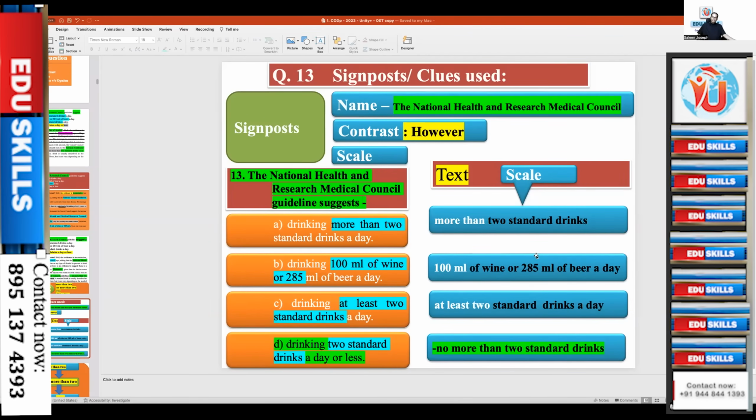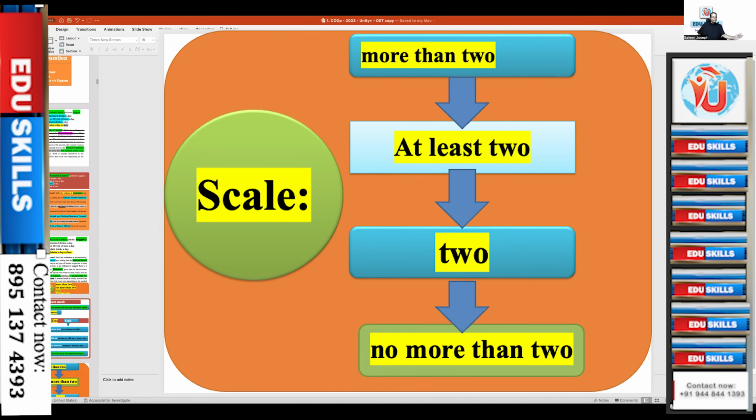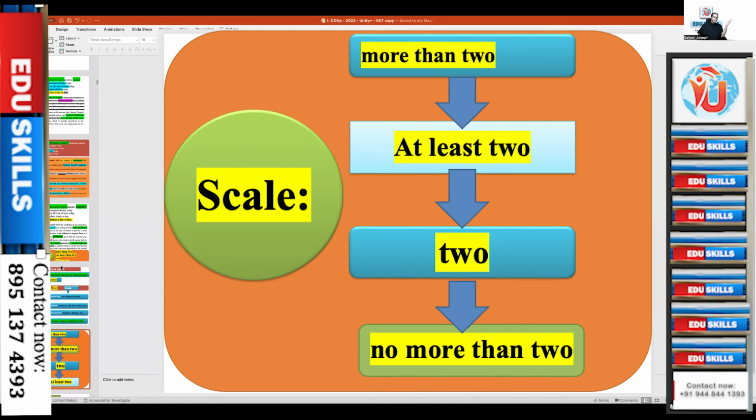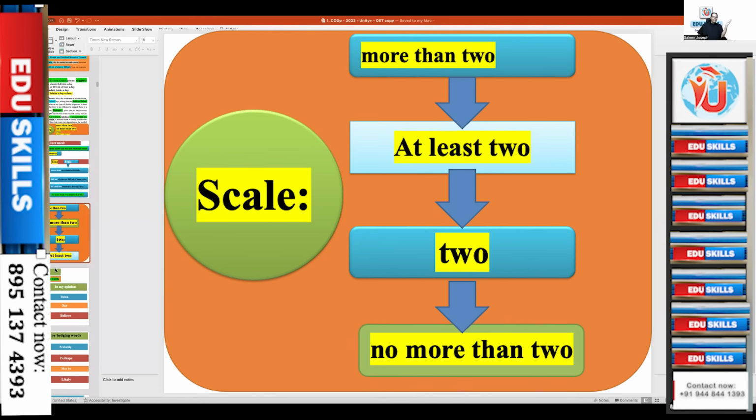This is 1 standard drink, this is at least 2, meaning again more than. Not more than 2 standard drinks a day means the maximum is 2. See, more than 2, no more than 2, at least 2. This is called scale. Are you able to understand these expressions? Even otherwise, the answer is straight away there, but I'm just giving you the idea.